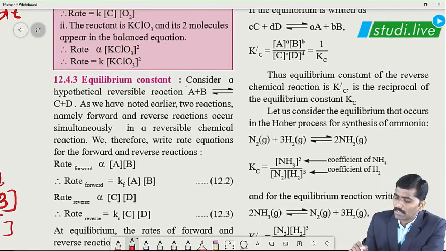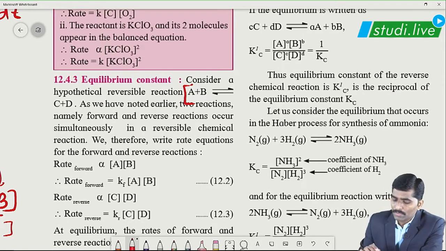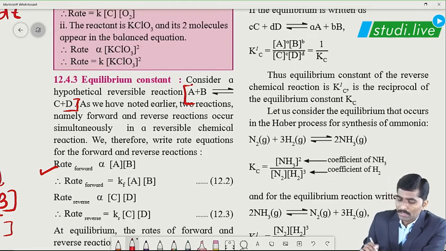After this rate of reaction, let us study how to express the equilibrium constant for a reversible reaction. Suppose we are having a hypothetical reaction A plus B giving C plus D. Now A plus B altogether represent the reactants, C plus D altogether represent the products. So the rate of the forward reaction is directly proportional to the concentration product of reactants, that is concentration of A and concentration of B. Similarly, for the reversible reaction, C and D are going to be our reactants.